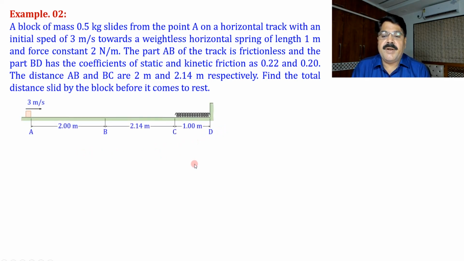So this setup is given here. The relaxed length of this spring is 1 meter, and here is the block, and its initial velocity is shown, 3 meters per second toward the spring. This track part AB of length 2 meter is frictionless, and from B to D, from here to here on this track, there is friction, and the coefficient of static friction is 0.22 and the coefficient of kinetic friction is 0.2. Now we find the total distance slid by the block before it comes to rest, meaning when the block comes to a final stop, how much distance it has slid in total.